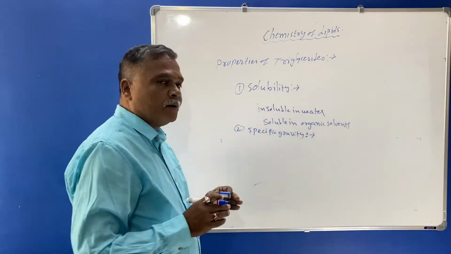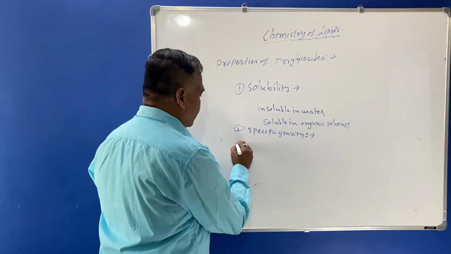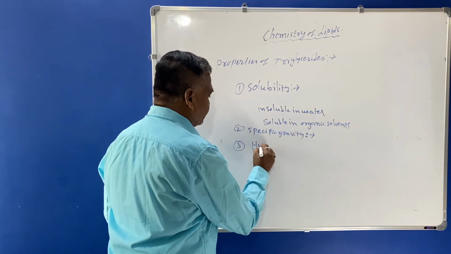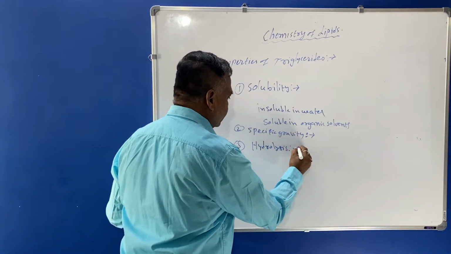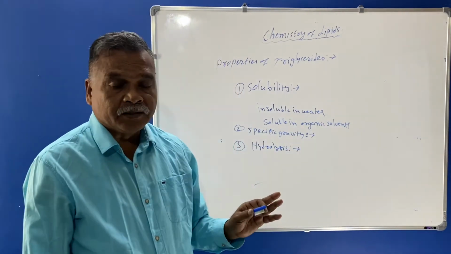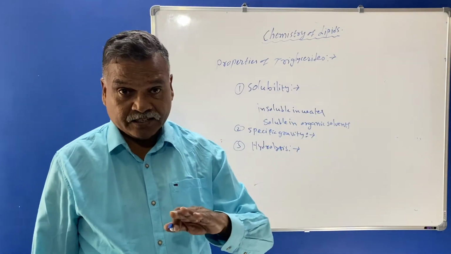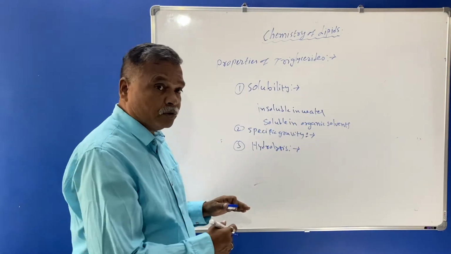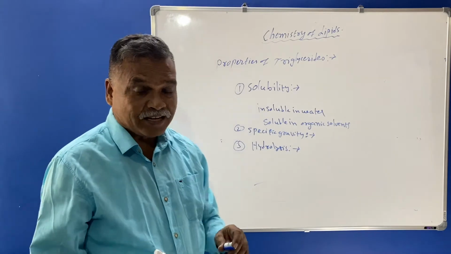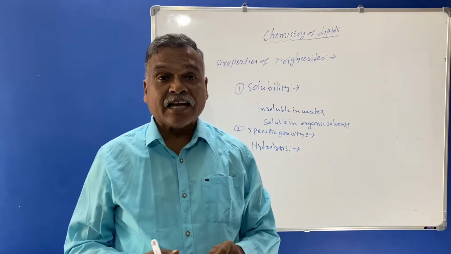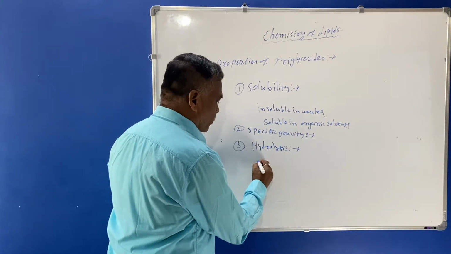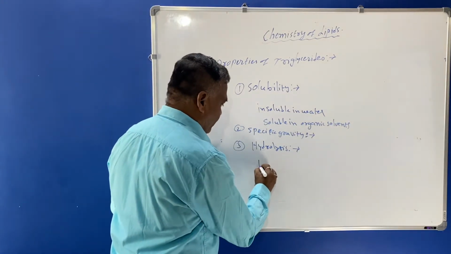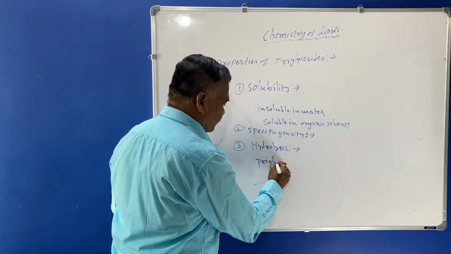The other property is known as hydrolysis. Triglycerols are hydrolyzed with the help of some enzymes, known as enzymatic hydrolysis. Here the examples are given. The hydrolysis takes place of this triglycerol.